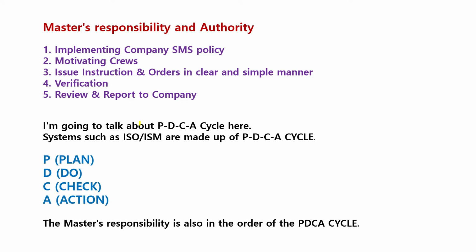I'm going to talk about the PDCA cycle. Systems such as ISO and ISM are made up of the PDCA cycle. P is plan, D is do, C is check, A is action. The captain's responsibility is also in the order of the PDCA cycle.